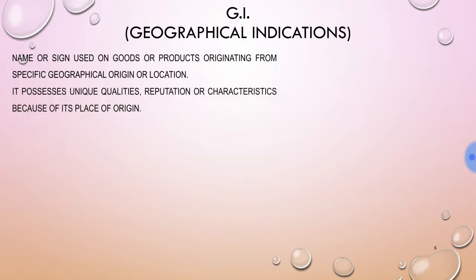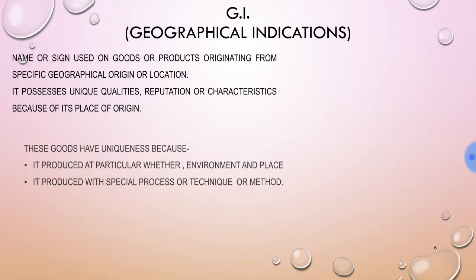Goods that possess unique qualities, reputation, or characteristics because of their particular place of origin are known by a particular geographical indication. So this is one kind of protection given to particular products and goods that are manufactured or produced in a particular geography or location. Therefore, such protection is called geographical indications.